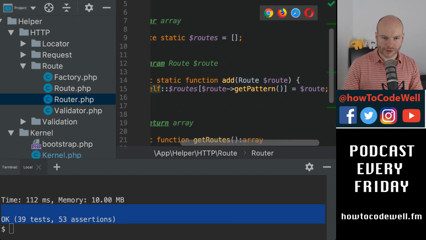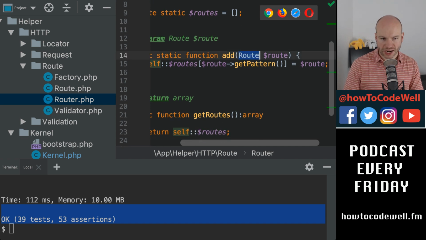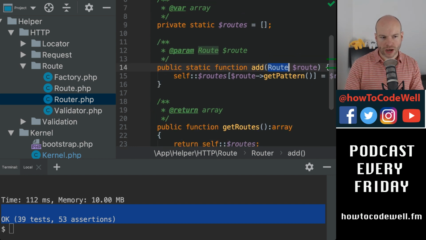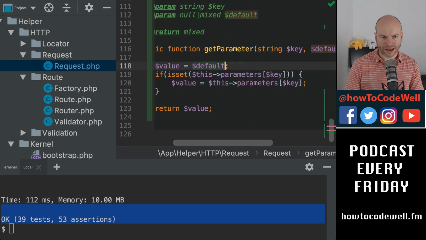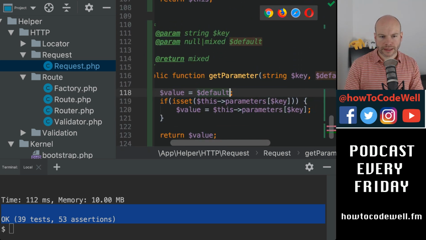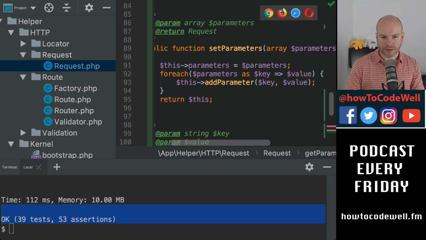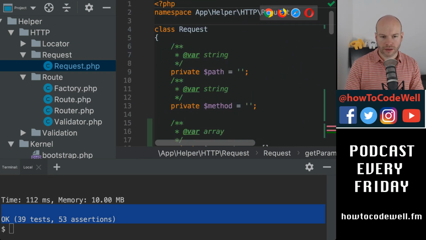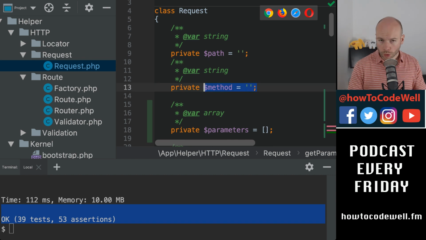That generates a root object for each one of those that I've just shown you in that array. And then we have a request. I haven't committed these yet, I do apologize. And that will hold the parameters of the request, as well as, if I scroll up here, the actual path and the method. So we also need to check that the method is also allowed, and if the method isn't allowed, then we run a 405.